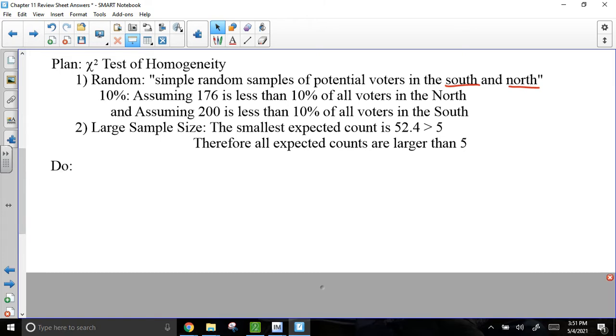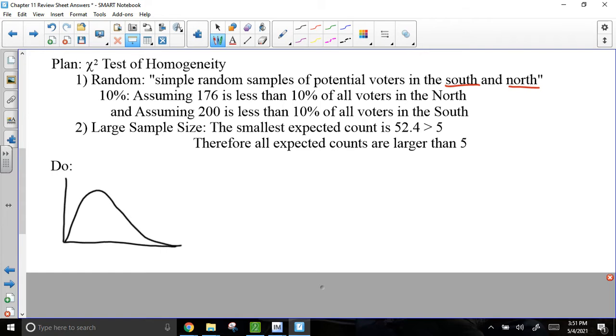Okay, so just like the last test, our goal is to figure out the p-value using a chi-squared distribution. So the first thing we have to do is figure out what that chi-squared value is so that we can figure out the p-value underneath that curve. We do that by finding all the observed minus the expected squared divided by the expected. We do that for every single term, and then we add them all up.